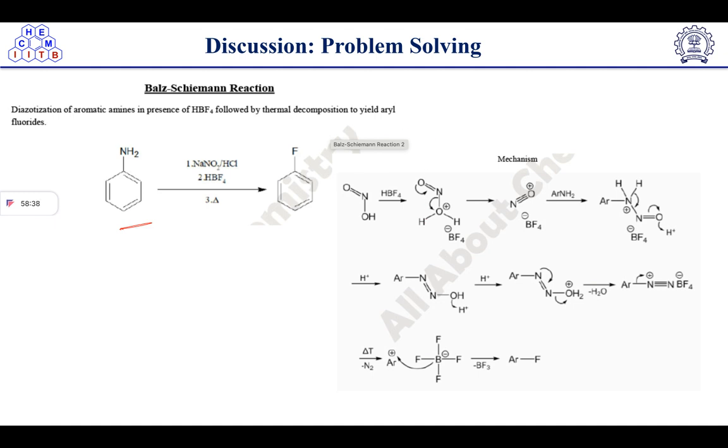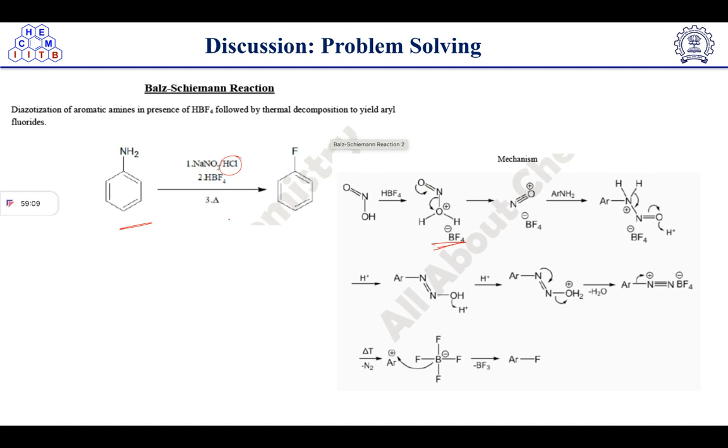So what is the mechanism here? Here we can see that NaNO2 is given, so we have HNO2, right? So HBF4 will interact with this one to make an ion here. Sorry, here HCl is given, so HCl will protonate here, and after the protonation we will get this intermediate.